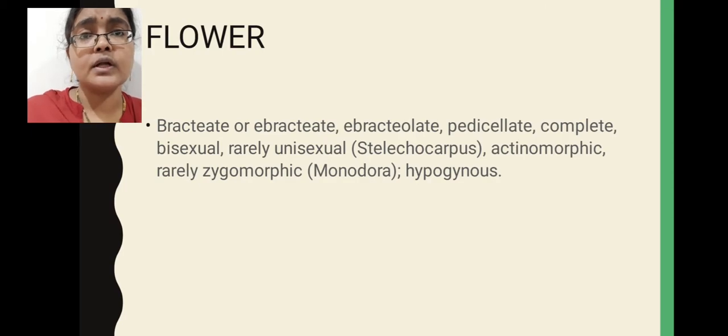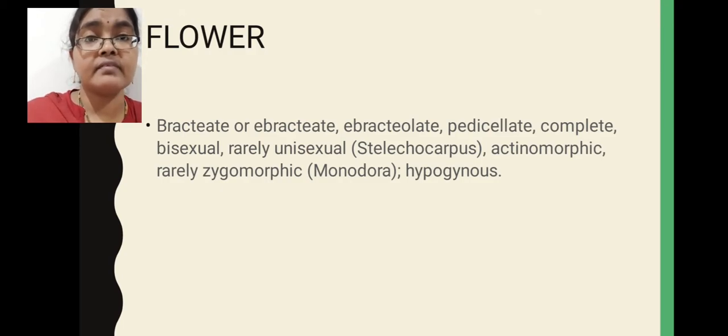That is why that is called complete condition. Complete means all four floral parts, here 2 essential organs and 2 non-essential organs, all 4 are present. Essential organs means androecium and gynoecium. Non-essential organs means calyx and corolla. So here all 4 floral parts are there in the flower.